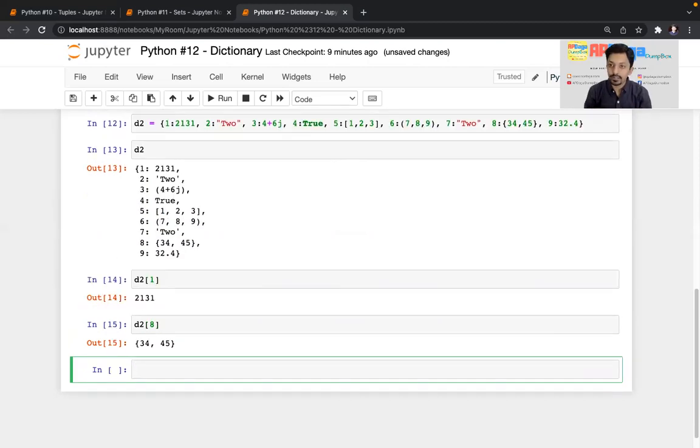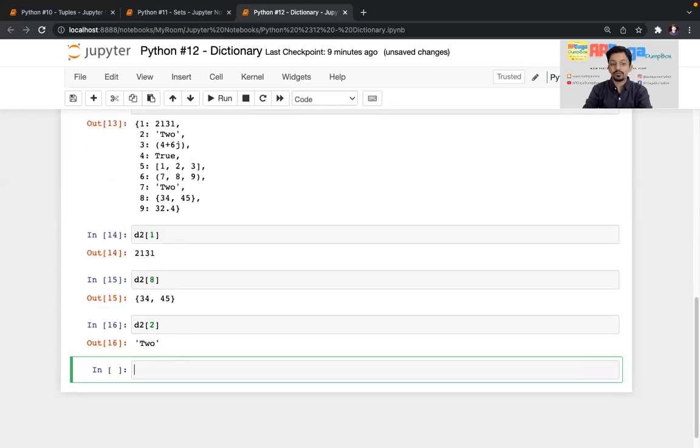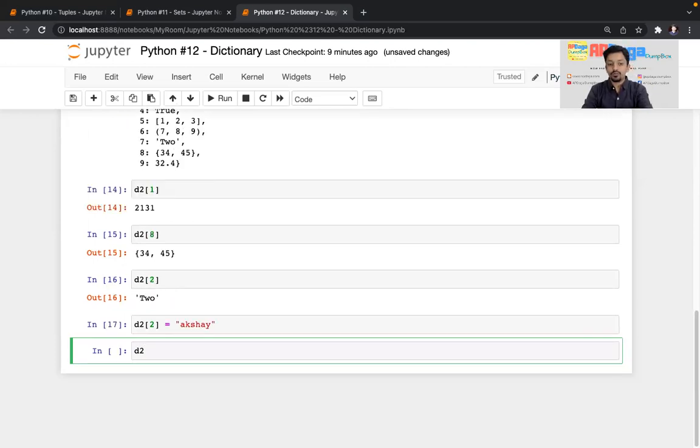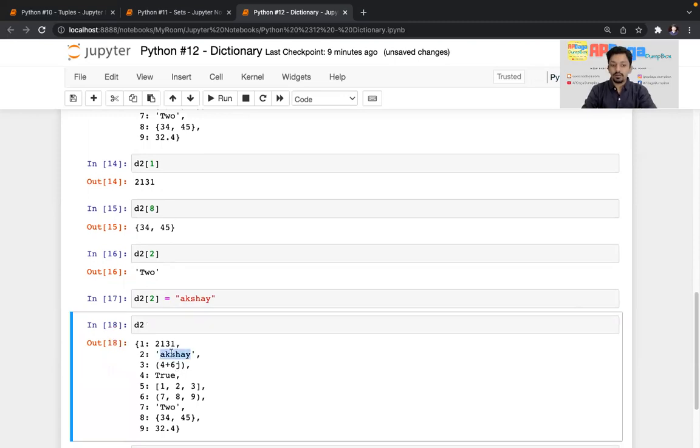And a dictionary is mutable in nature. So if I do this, I'll print D2 of 2. So it is 2. If I want to change the value, I can do that. What I'll do, I'll do D2 of 2, and this key is present already in the dictionary. So if I use the assignment operator and pass something, I'll write Akshay, right? And if you print D2 now, see that the 2 is replaced with Akshay.